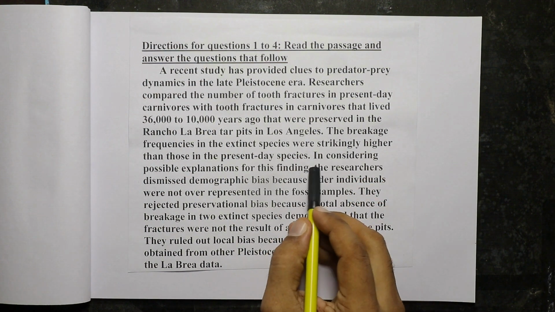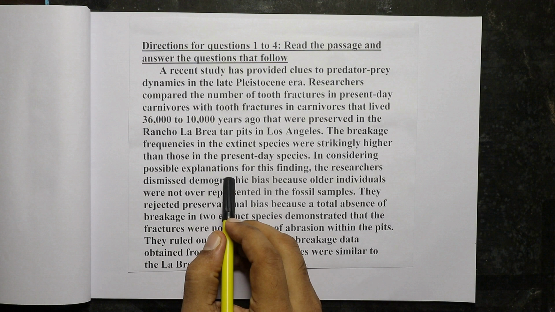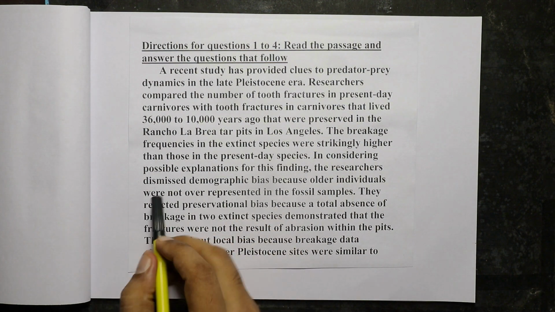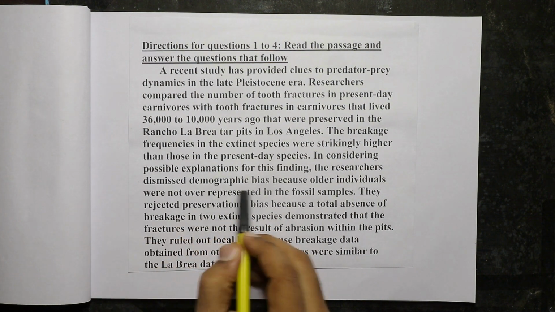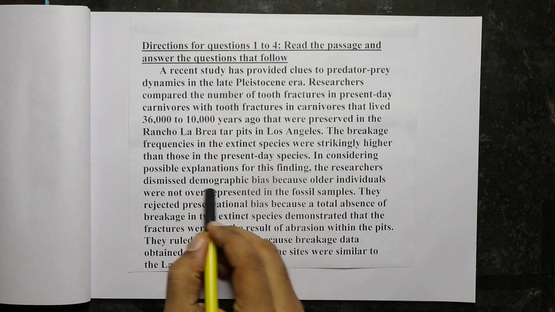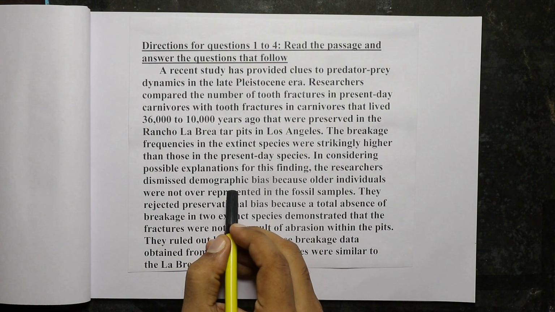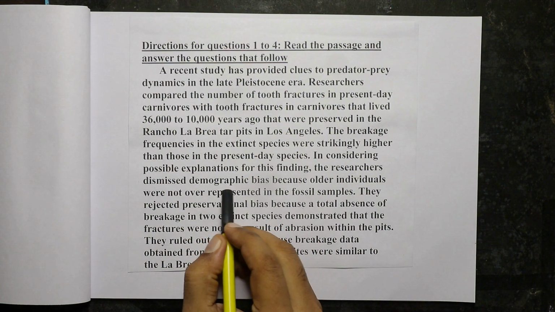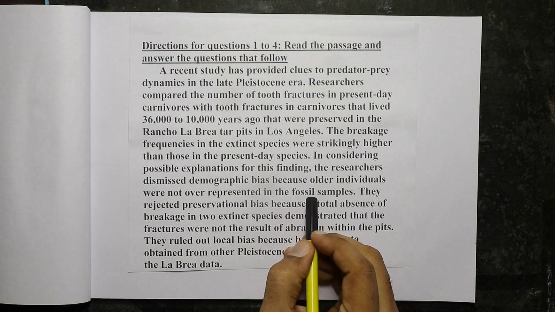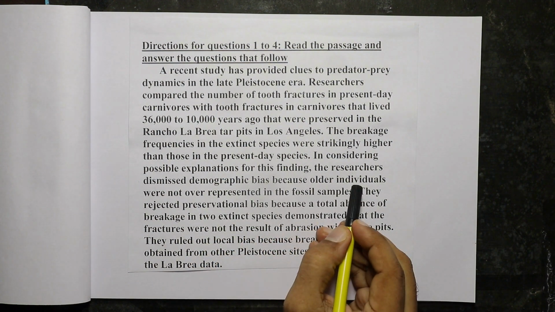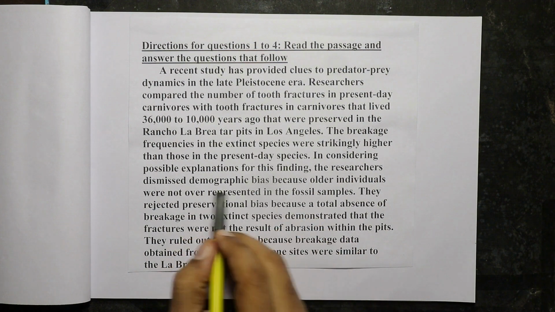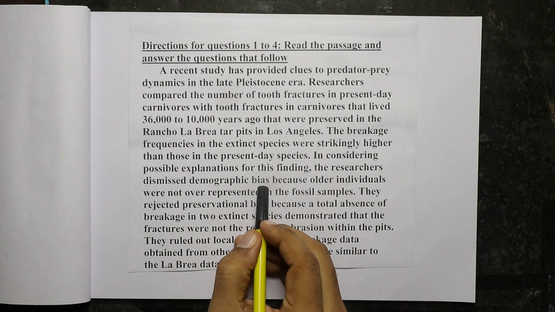Then the scientists have come up with possible explanations. One explanation is that they dismissed demographic bias. It means the carnivores that died during their young age, as well as the carnivores that died during their older age, both of them had high tooth breakage frequency.